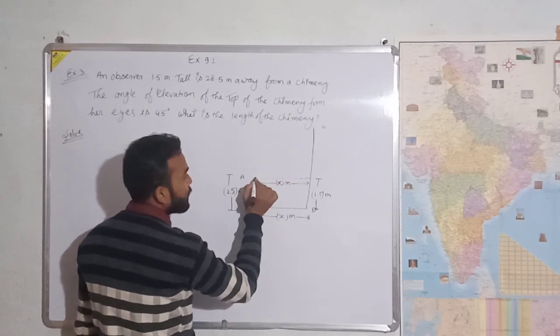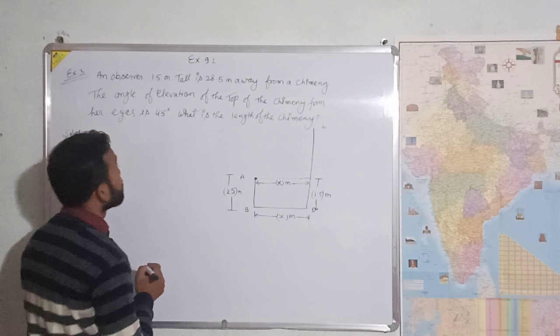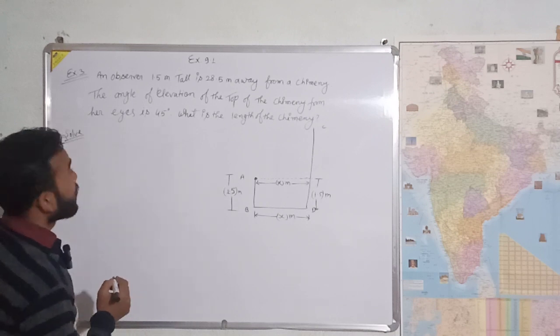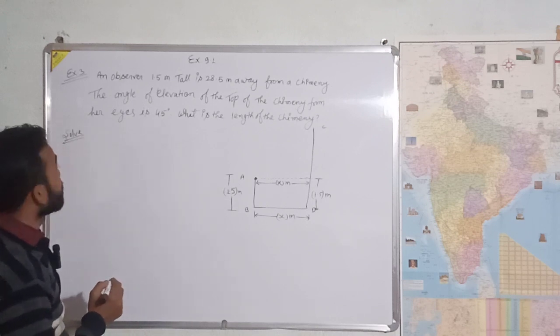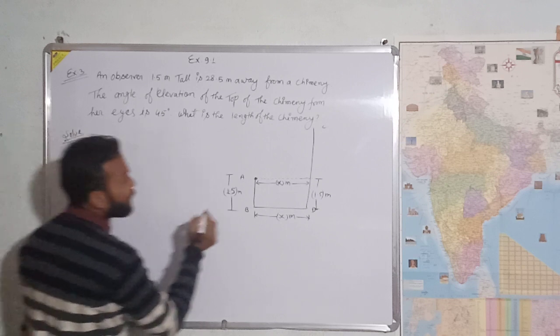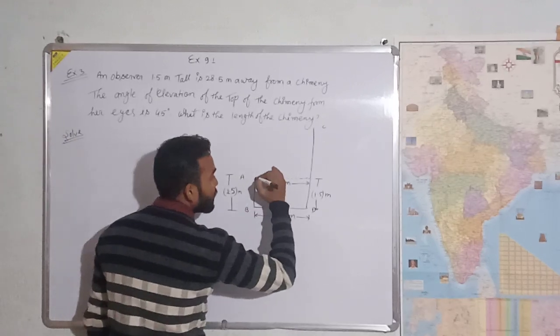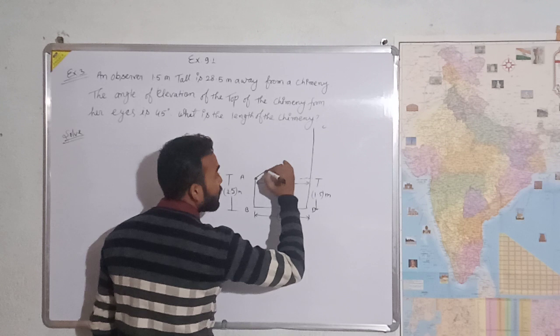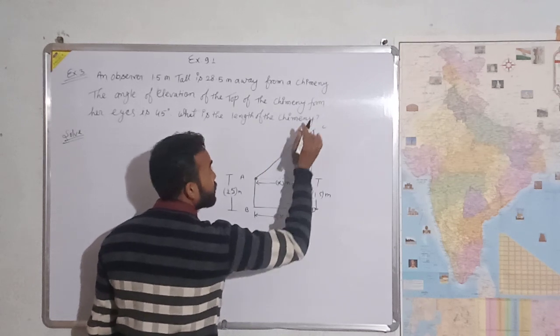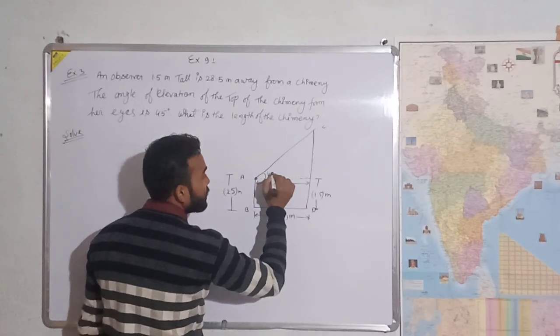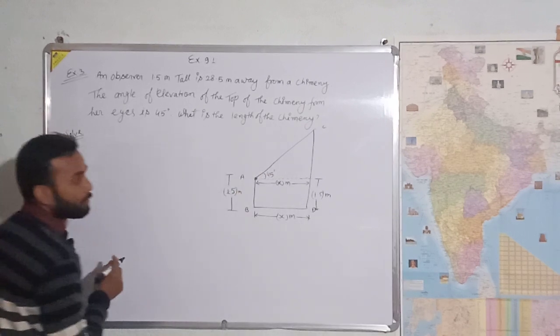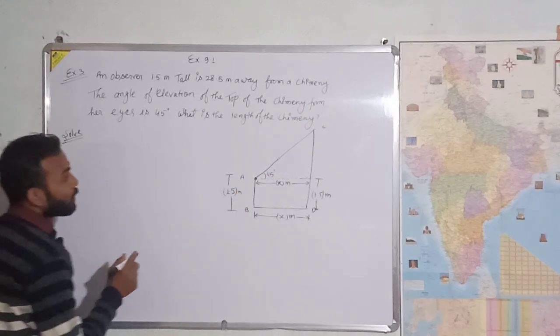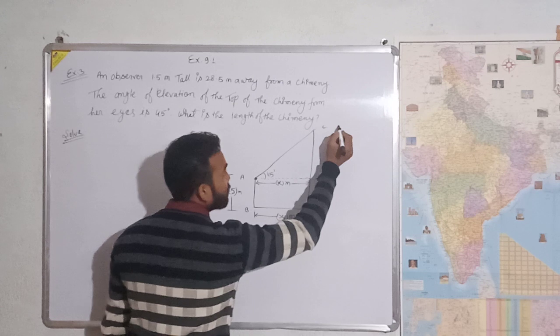Clear? Here is the observer's eyes. The angle of elevation from the eyes of the observer to the top of the chimney is 45 degrees. Clear? Now find the height of the chimney.